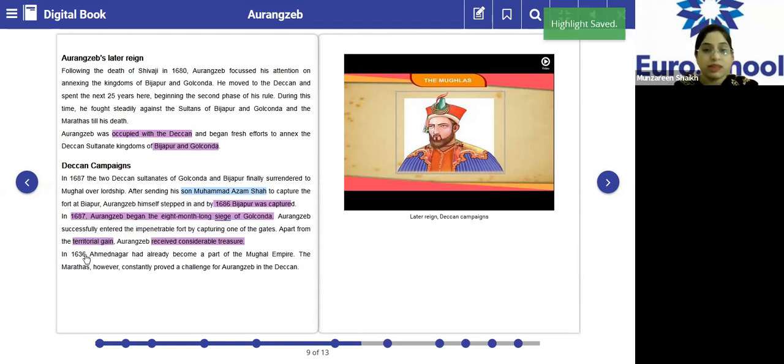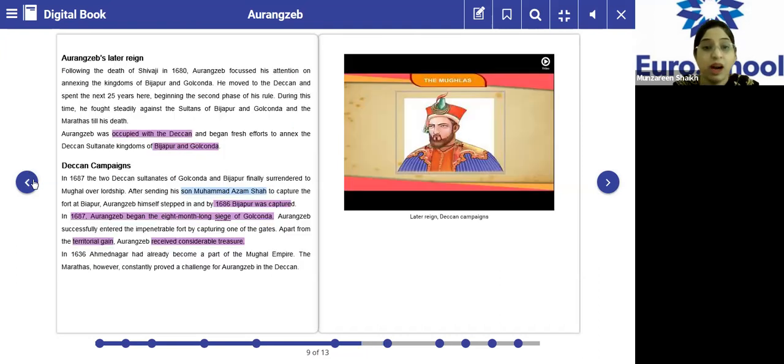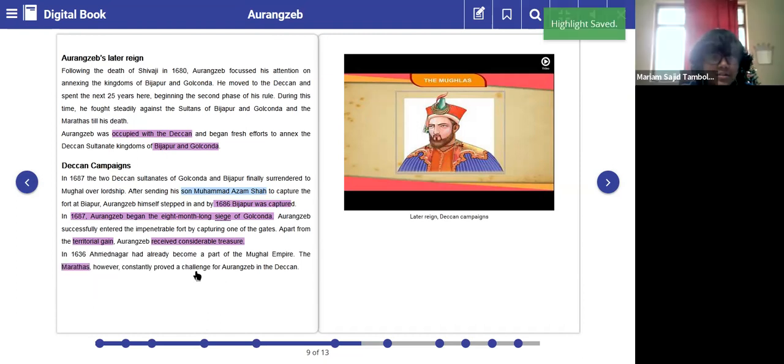In the year 1636, Ahmednagar had already become part of the Mughal Empire. The Marathas, however, constantly proved a challenge for Aurangzeb in the Deccan. So the Marathas definitely proved a challenge. This is very important. Among all the three enemies, underline that last part, it was the Marathas who constantly proved a challenge for Aurangzeb. And the Marathas were the toughest enemies.